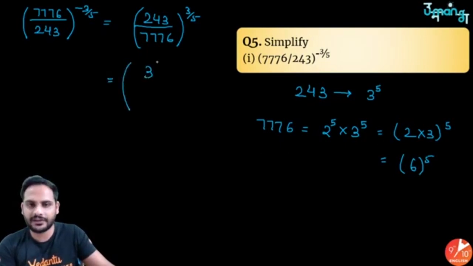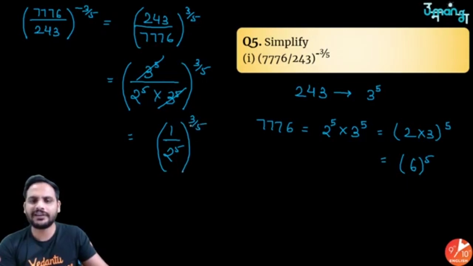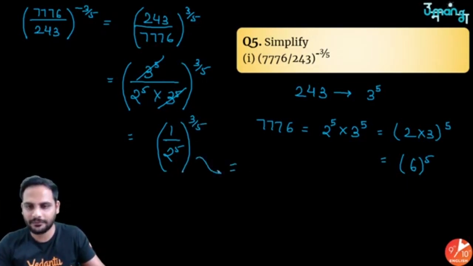243 I can write as 3 raised to the power 5 divided by 7776 is 2 raised to the power 5 into 3 raised to the power 5 whole raised to the power 3 upon 5. 3 raised to the power 5 to 3 raised to the power 5 got cancelled. So it is 1 by 2 raised to the power 5 whole raised to the power 3 by 5. Now 1 raised to the power 3 by 5 is 1 only, divided by 2 raised to the power 5 whole raised to the power 3 by 5.